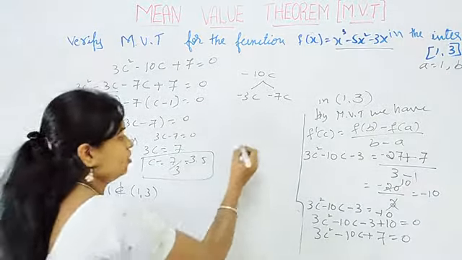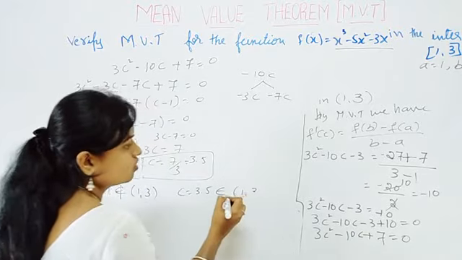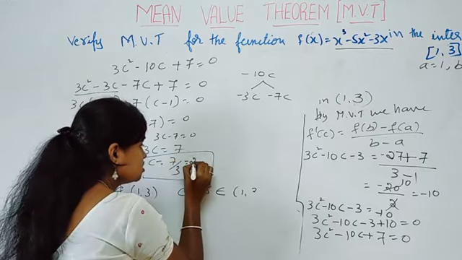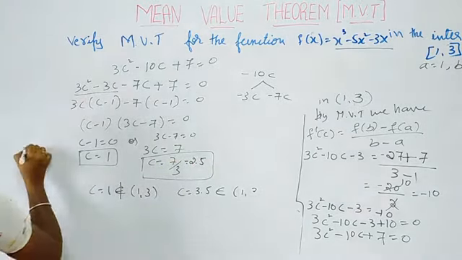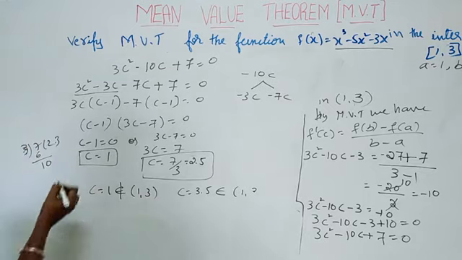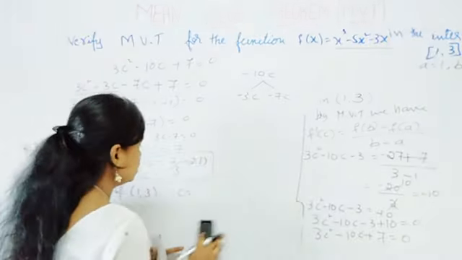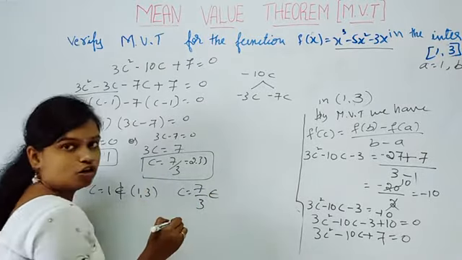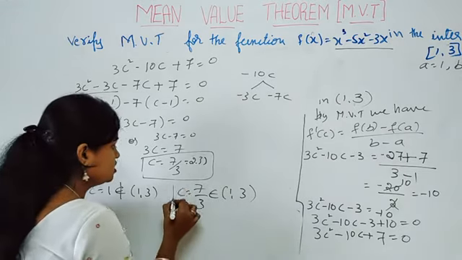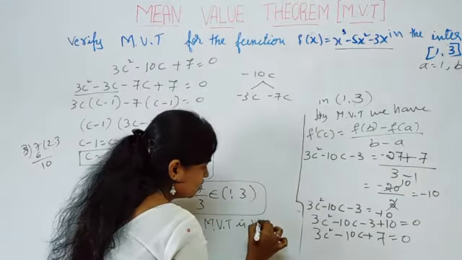But here we have the other root, 3.5, sorry, this is not 3.5. 7/3 is about 2.33. If you divide 7 by 3, 3 2s are 6, remainder 1, 1.0 and 3 3s are 9, so it becomes 2.33 like this. So c is equal to 7/3 belongs to what? 1, 3, right? So this is our c. Hence mean value theorem is verified.